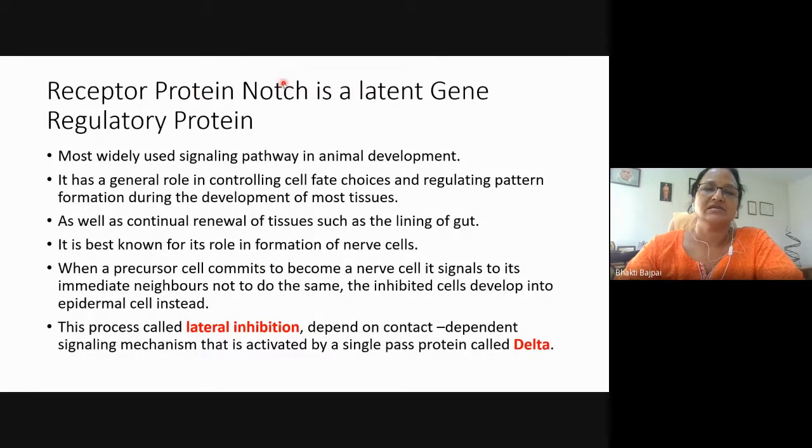Now, Notch is the latent gene regulatory protein, and the Delta-Notch pathway is the most widely used signaling pathway in animal development. And it has a general role in controlling cell fate choices, यानी कि जो undifferentiated cell है, it will differentiate to which type of cell. In this particular case, since it is very important in nerve cell development, the example of the nerve cell as well as the epidermal cell is taken. That is, this pathway decides which cell will differentiate into a nerve cell or into an epidermal cell.